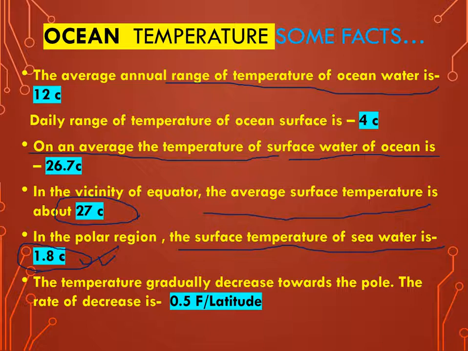Next, how does this temperature decrease towards the pole? The temperature gradually decreases towards the pole, and the rate of decrease is 0.5 degree Fahrenheit per latitude.